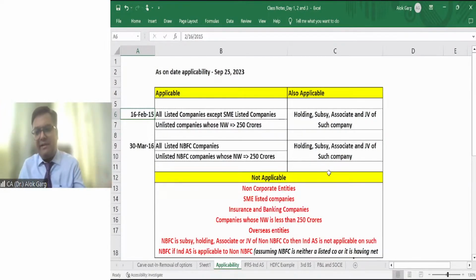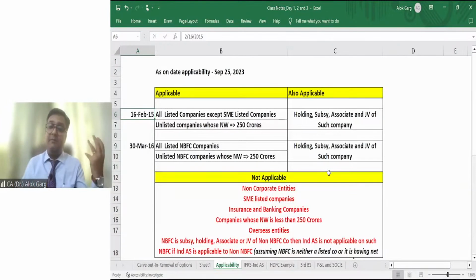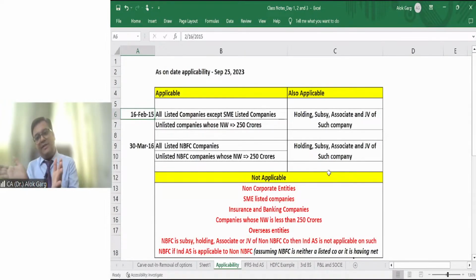For example, IRFC Limited, let's say, RVNL Limited, right? IRCTC Limited, a listed company which is into catering of railways, right? Ind AS is applicable, yes. So we understood that Ind AS is applicable to all listed companies, which are listed in India or listed outside India.